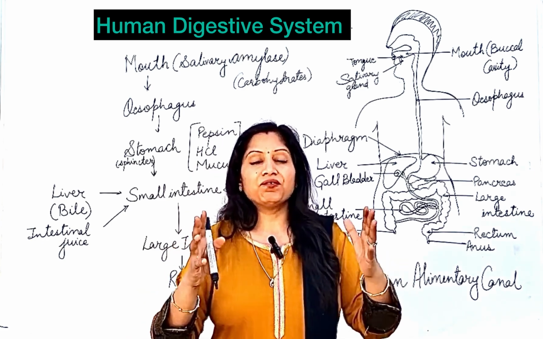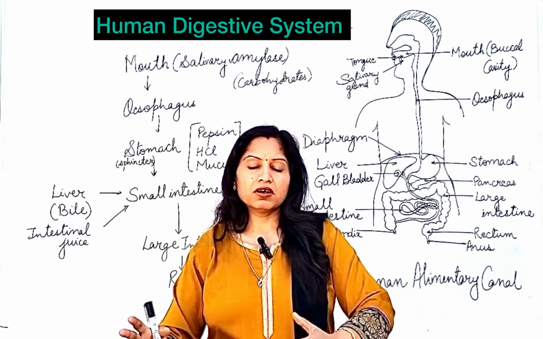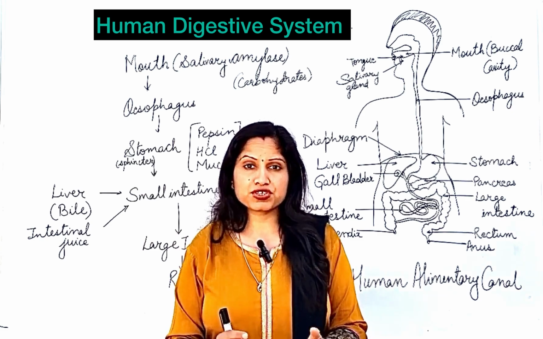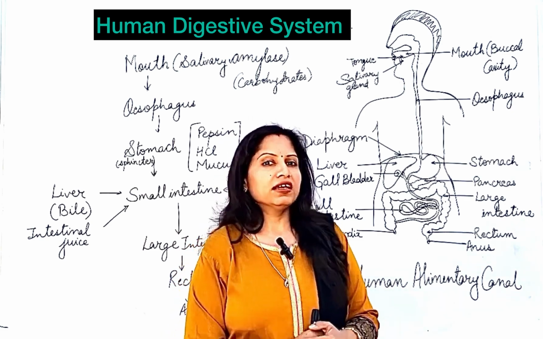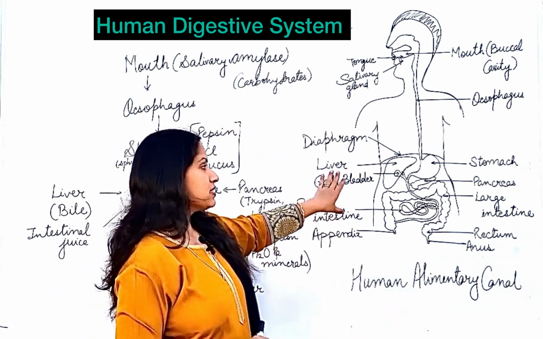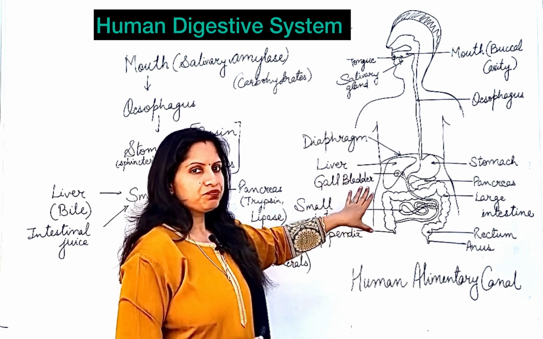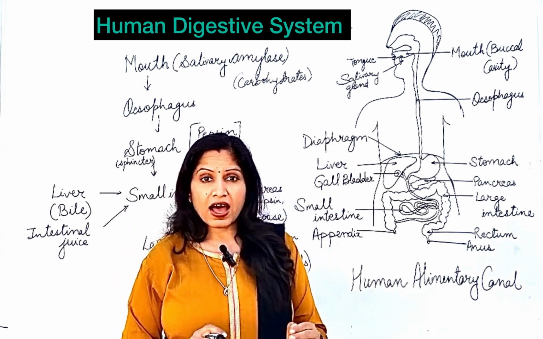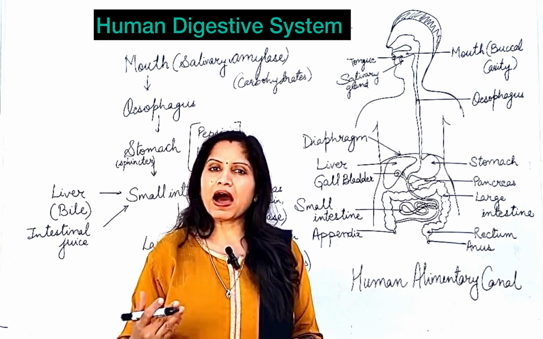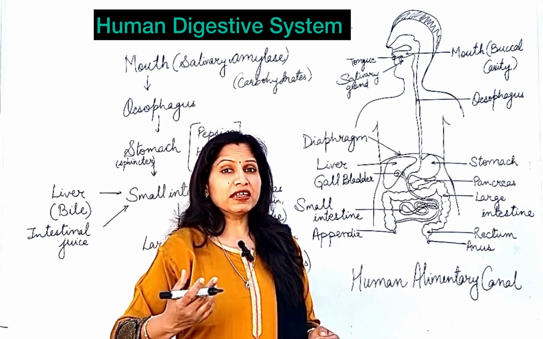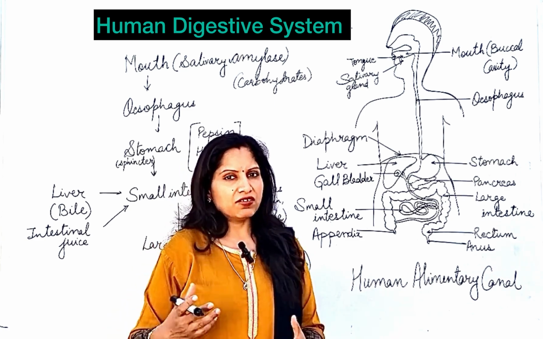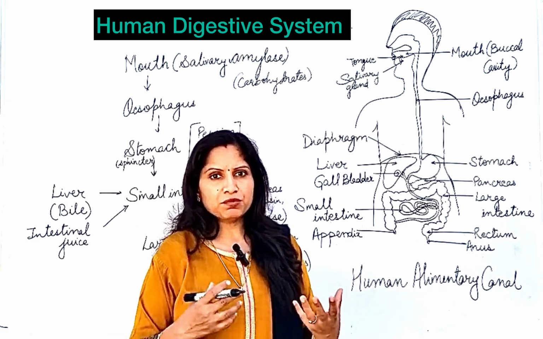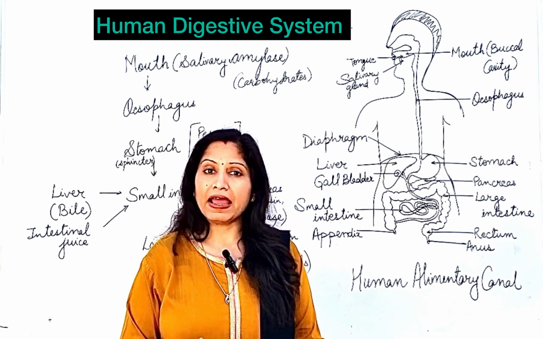Small intestine plays a very important role in the process of digestion. Why? In the small intestine only, we will be receiving the secretions from the liver. Liver is a digestive gland, and this liver produces bile juice. Okay, which in Hindi is called पित्त. You must have heard that. So the liver produces bile juice or bile.